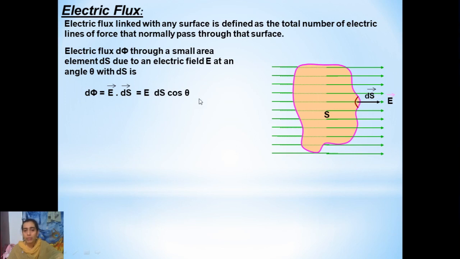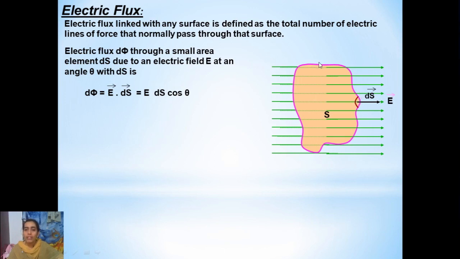vector. If you consider only the magnitude, then it can be written as E into ds cos theta, where theta is the angle between the normal of this area vector. We usually draw a normal to the surface which we are considering, so that represents the direction of that area vector, and the angle between that normal and the electric field is this theta. Now this is the small electric flux which is produced due to the small area element.